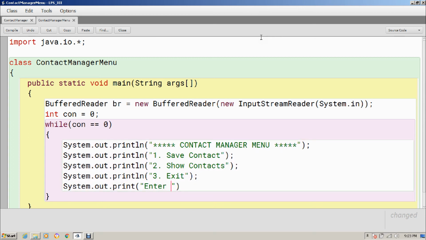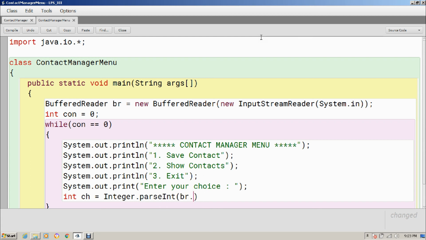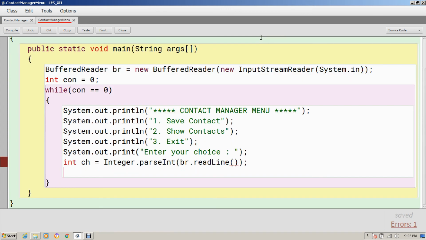Enter your choice, and this I will accept in a ch variable. And of course I am having a buffered reader object, so I will parse it because buffered reader will give me a string. So I will read with the readLine method and I will parse it into int. Now this ch I will pass in switch.